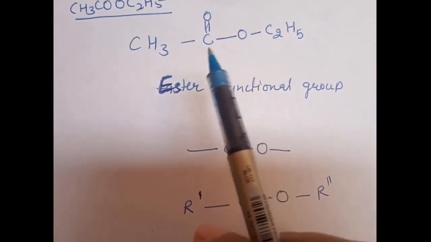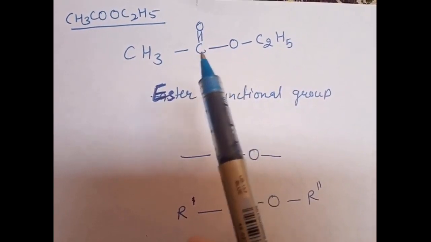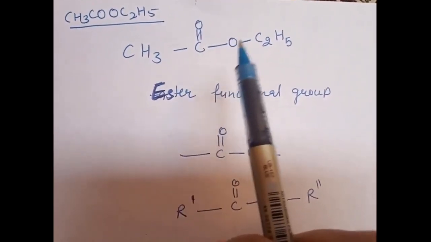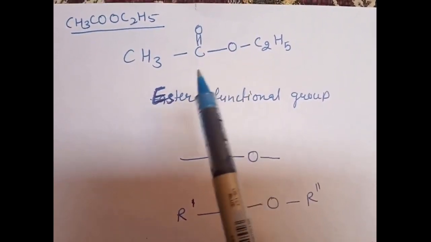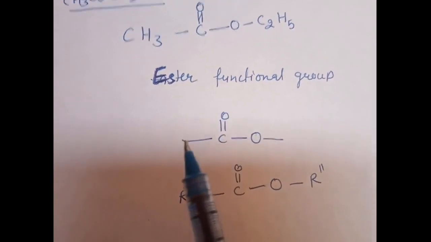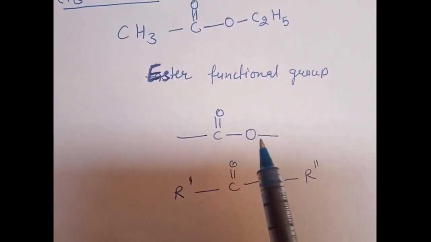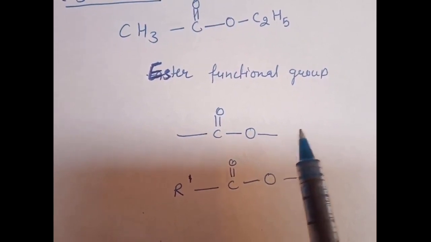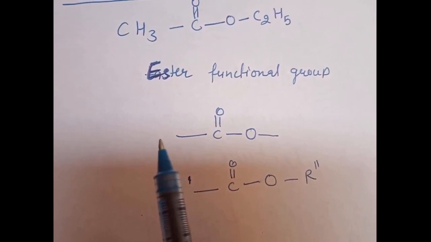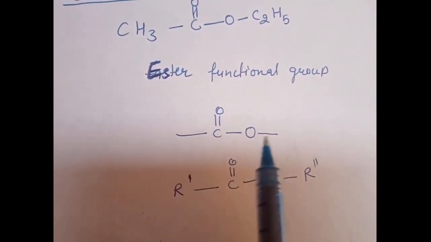Although we didn't do this functional group in our last lecture, this C double bond O, single bond O, COO, is the ester functional group, which is represented as dash C double bond O, single bond O. And why am I making a dash here? Because another carbon chain will come, and from this side also it will connect with a carbon chain. So this comes in between a long chain.